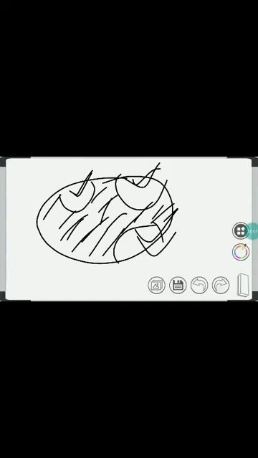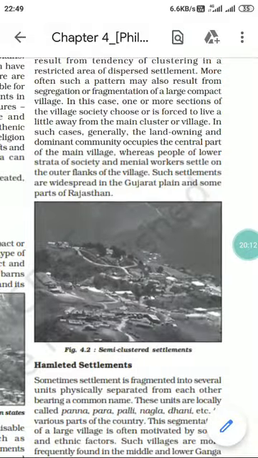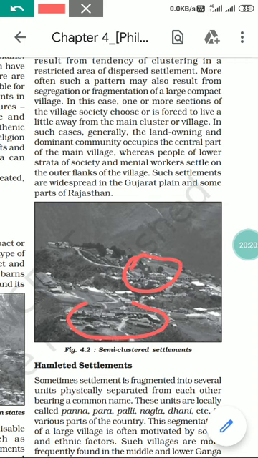Generally, land owning and dominant communities occupy the central part of the main village. So what is the tendency? The central part is occupied by the main community. You can see it in this figure. One segregation is there, one tola is there, one part is here, some part is this way, some part is here.